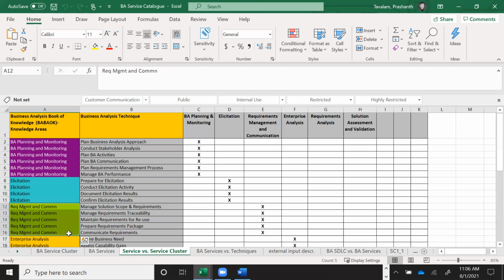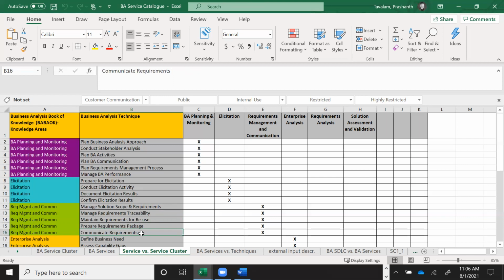Requirement management and communication. So they will talk about solution scope and requirements. You work with a technical architect, solution architect to come up with solution scope. Manage requirement traceability is again now done on the tool itself. Earlier, this was done on an Excel sheet, very intensive work while doing waterfall. Now traceability is anyway available if you are able to link and do a good job of managing the requirement management software like Jira or your TFS Azure. Okay, so then you have prepare requirement package, communicate requirements.